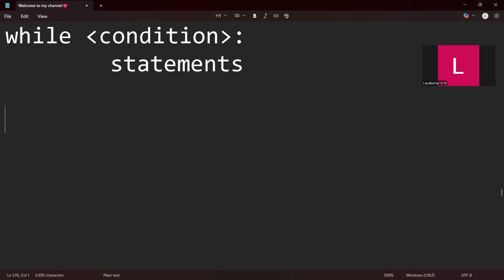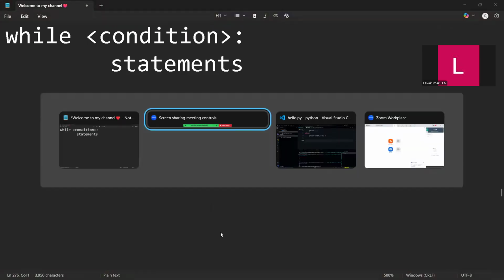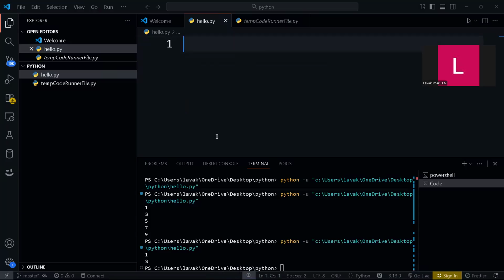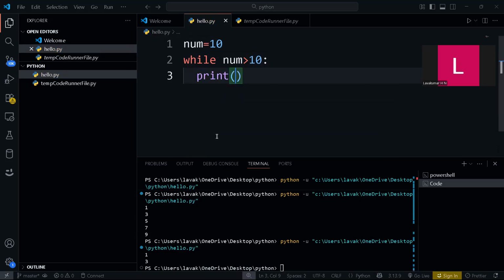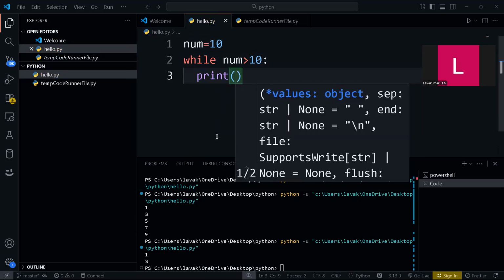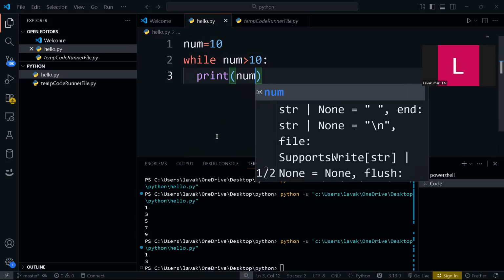Now let's take a simple example, and I will explain it in VS Code itself. Let's go to VS Code quickly. Here, let's take num equal to 10. You need to have while, and you need to give a condition. That condition will be: is num greater than 10? Then print num. This is how it needs to be executed.